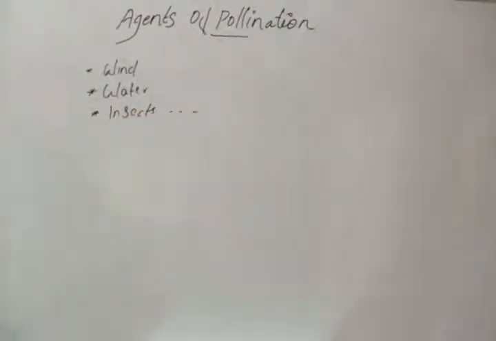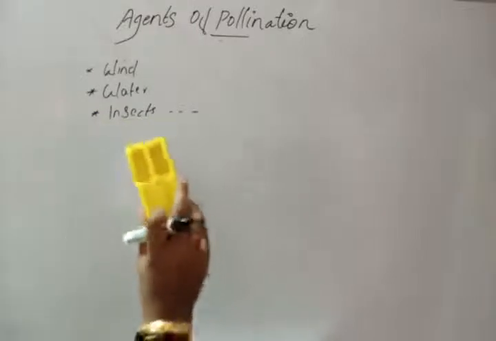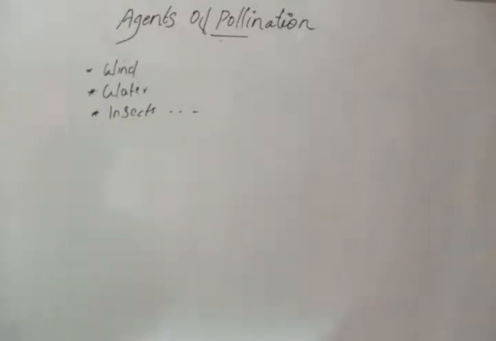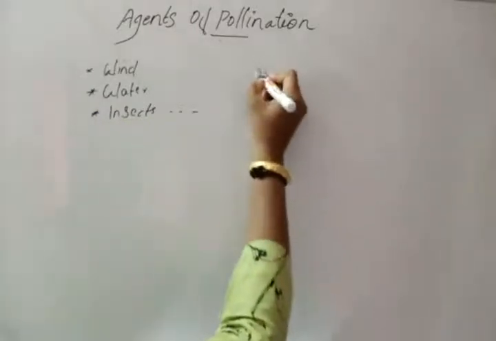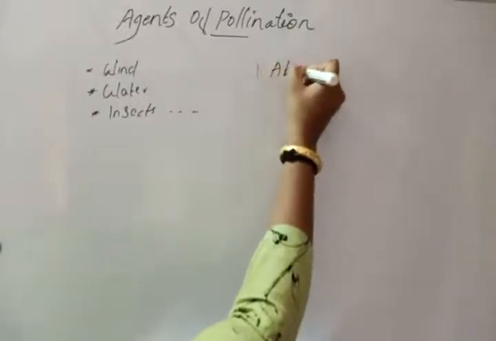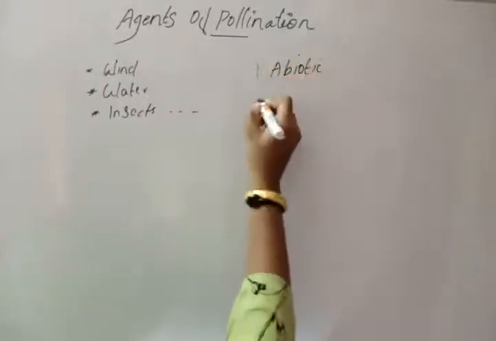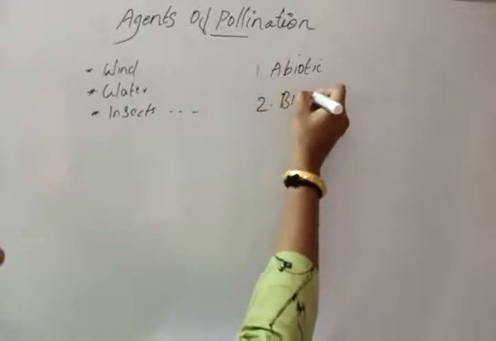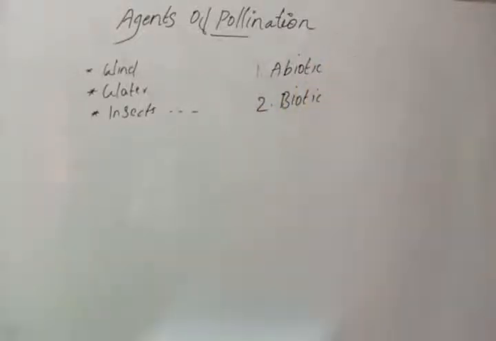So on the basis of these agents, pollination is divided into abiotic agents and biotic agents which cause pollination. So abiotic agents as well as biotic agents.